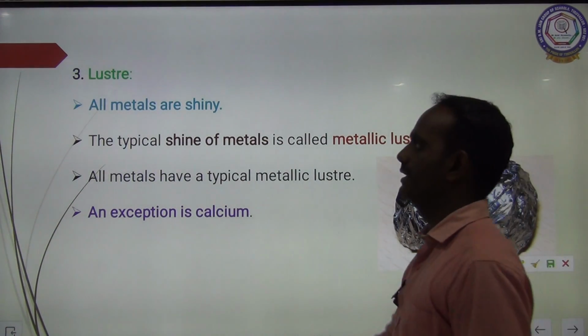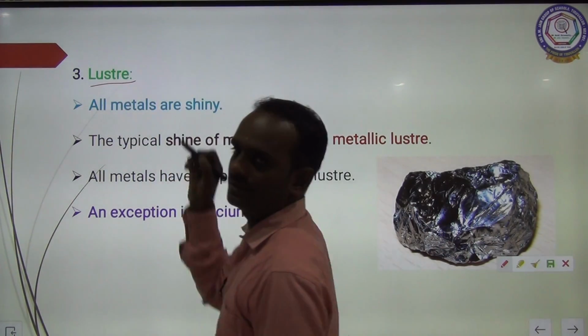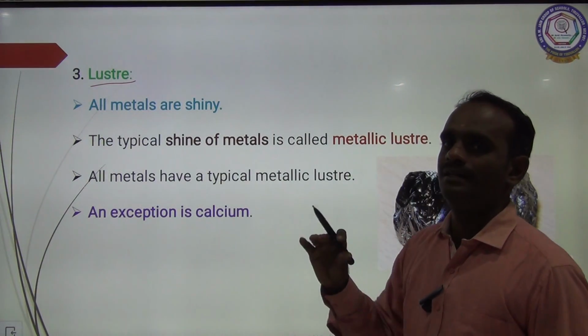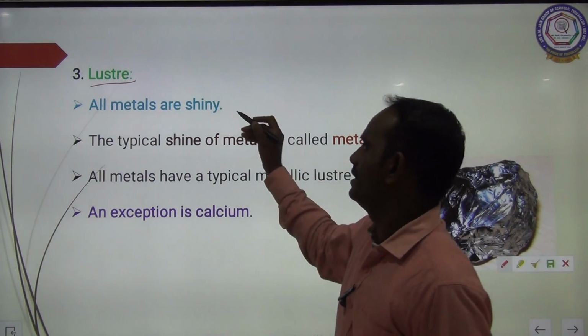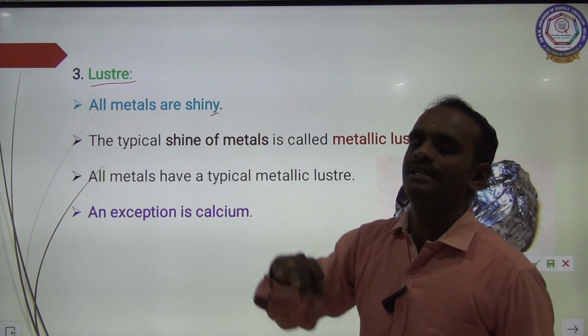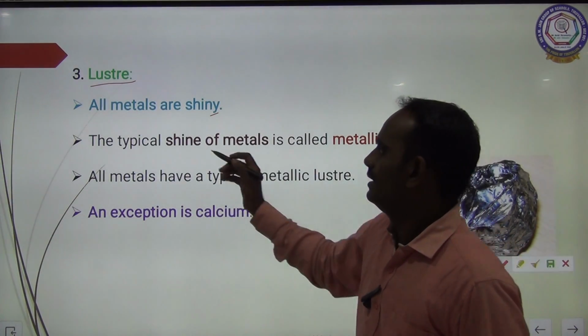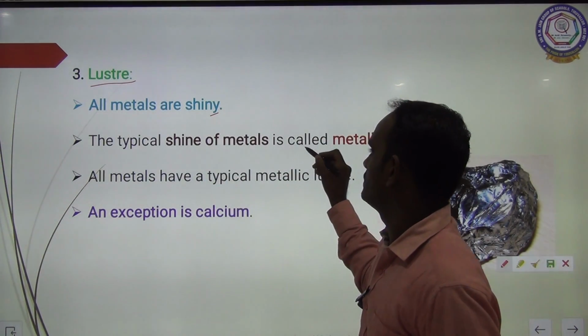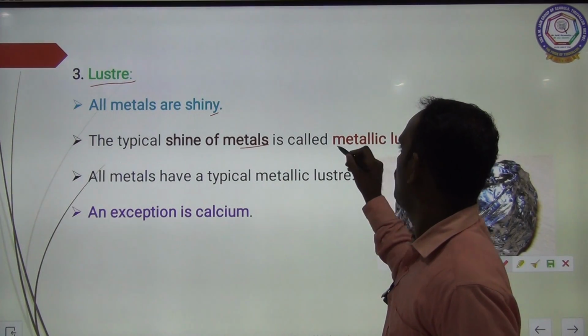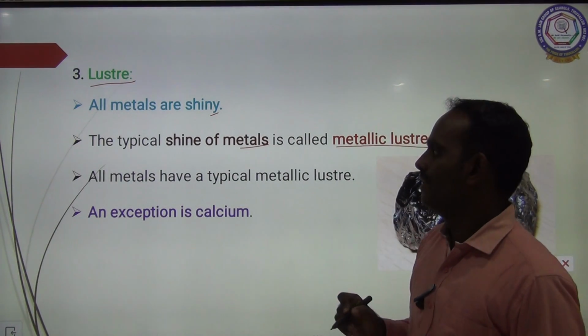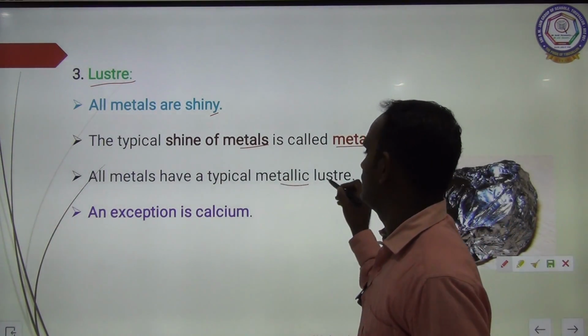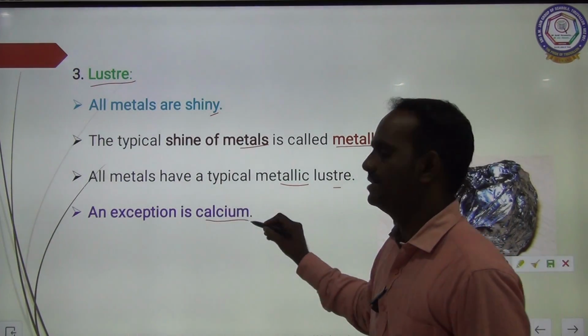The next property is luster. Luster is nothing but shining. Metals are shiny when they reflect light. The typical shine of metals is called metallic luster. All metals have a typical metallic luster. An exception is calcium.